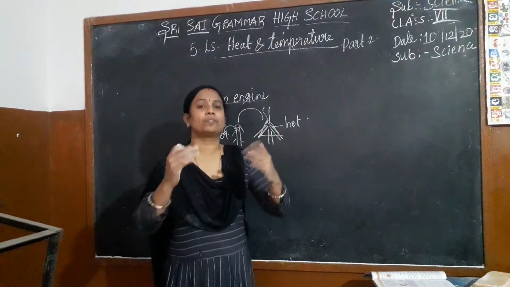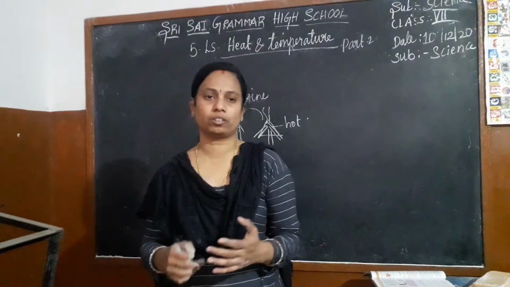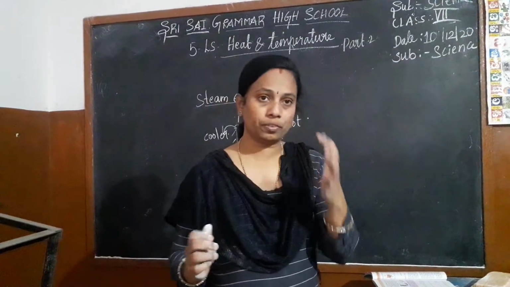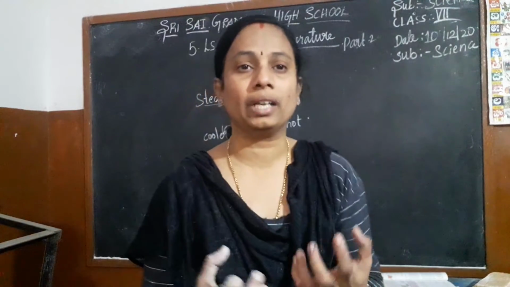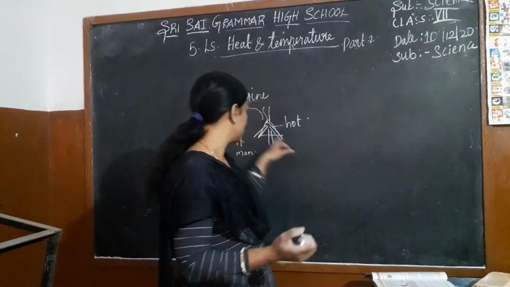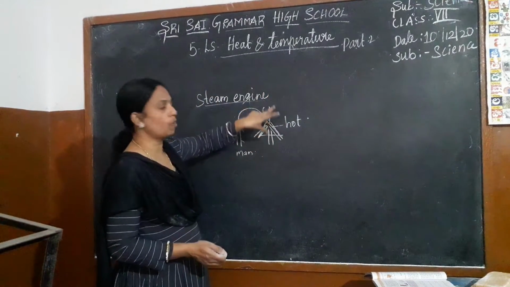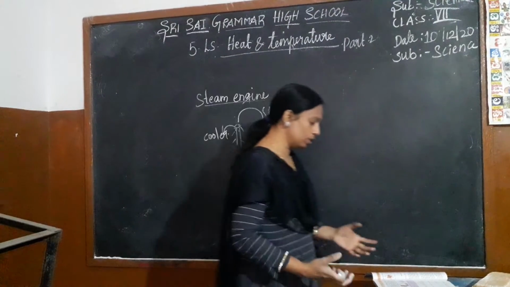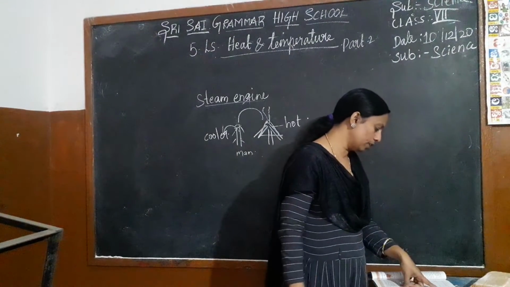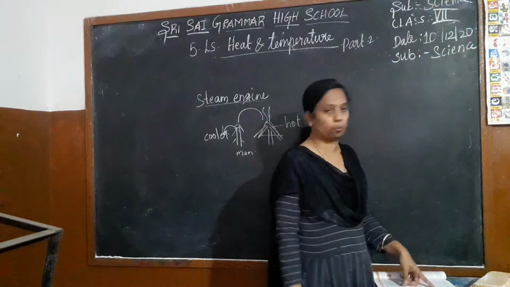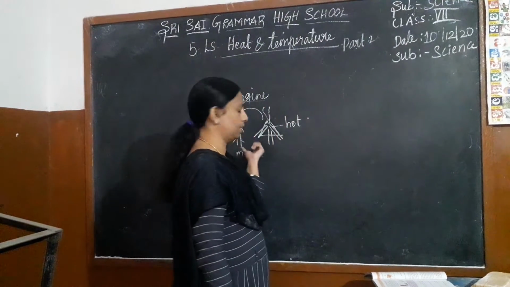So when you stand before the stove or anything, how do you feel? We are taking the warmness from that. So the heat energy will transfer from the warmer or hot object. Heat energy moves from the warmer object to the cooler object.